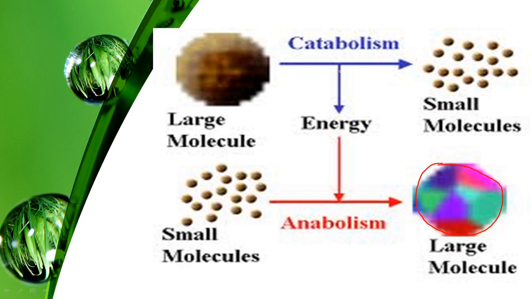The second one is catabolism. What is catabolism? Catabolism is the reaction that breaks down the material. It is the breaking of molecules. The same complex molecule is broken down into simple molecules.